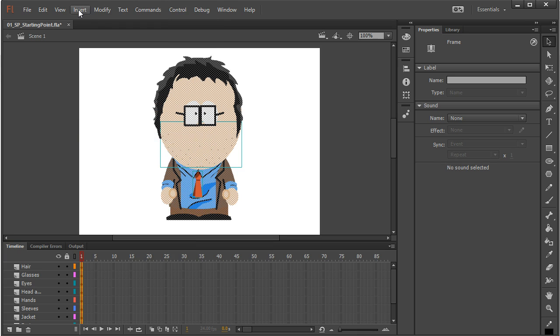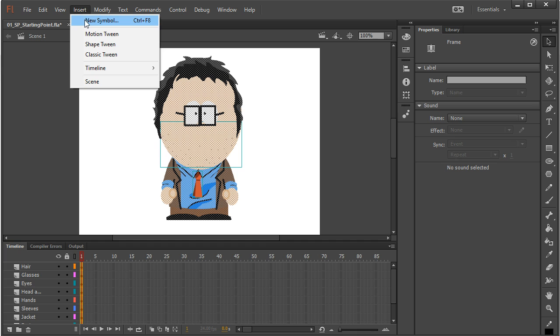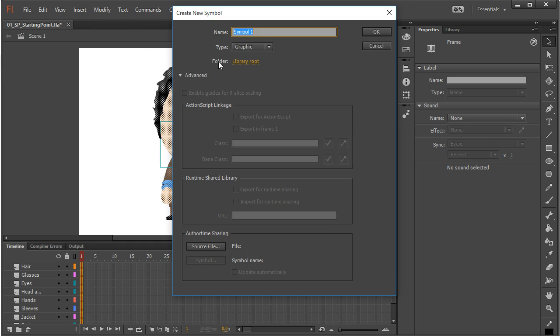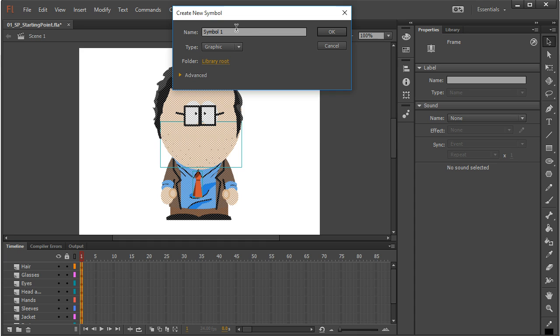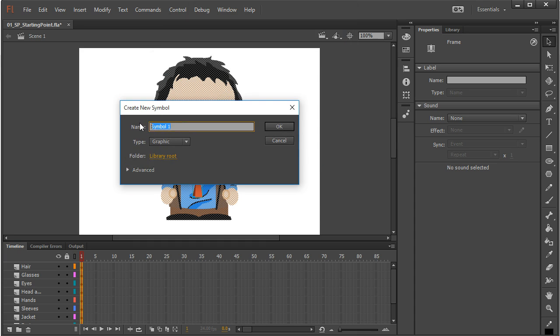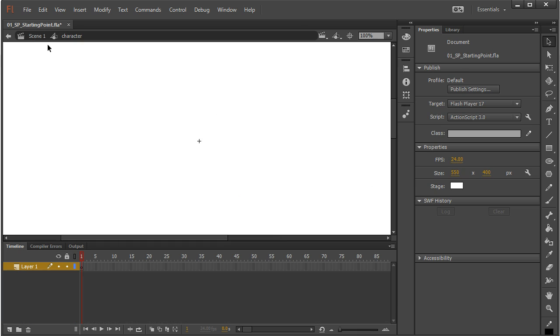Now I'm going to create that symbol that we're going to use to actually animate our character. So I'm going to go Insert, New Symbol. I'm going to make sure that the type is set to graphic, and don't worry about this little drop down. If you might only be seeing this right now, which is totally fine, and that's actually a little bit better. I'm going to name this character. We're going to give it a meaningful name, and that's what's going to be in our library here in a minute. I'm going to make sure that the type is set to graphic, and I'm just going to press OK.